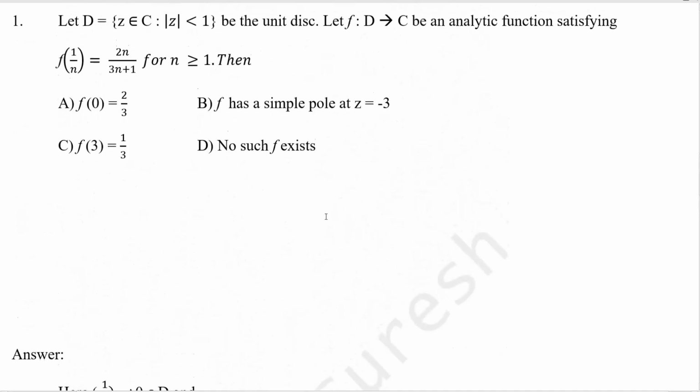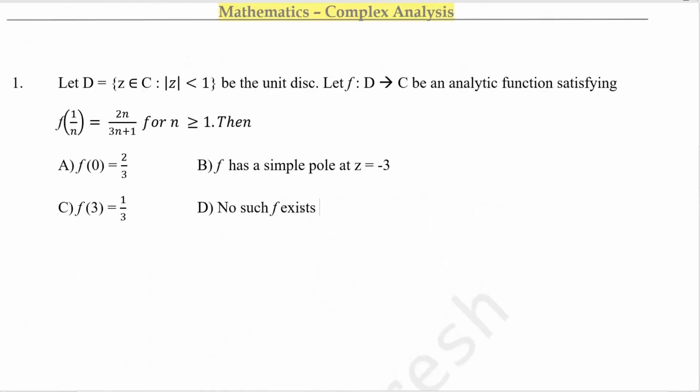The final option says no such f exists. It does exist; only then can you find all these values. So this option is incorrect. Only options A, B, C are correct.